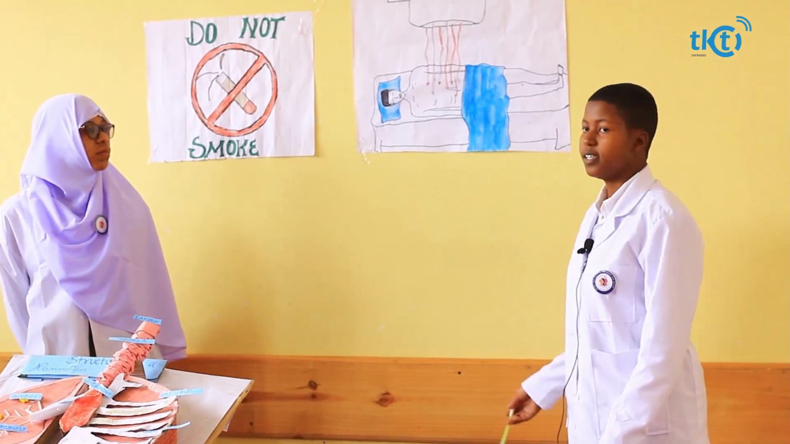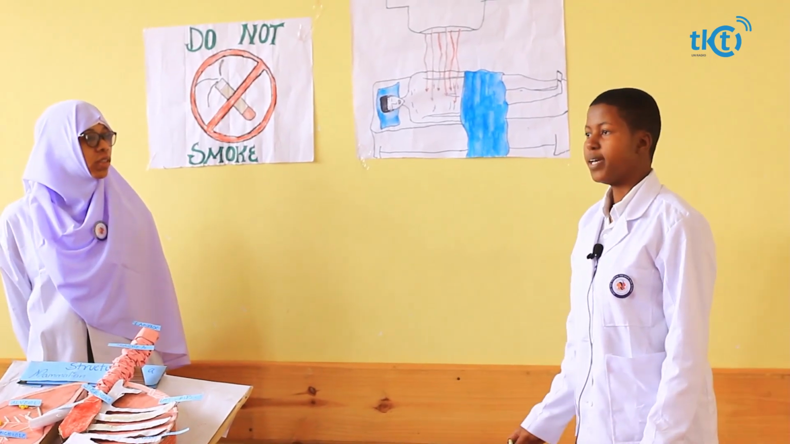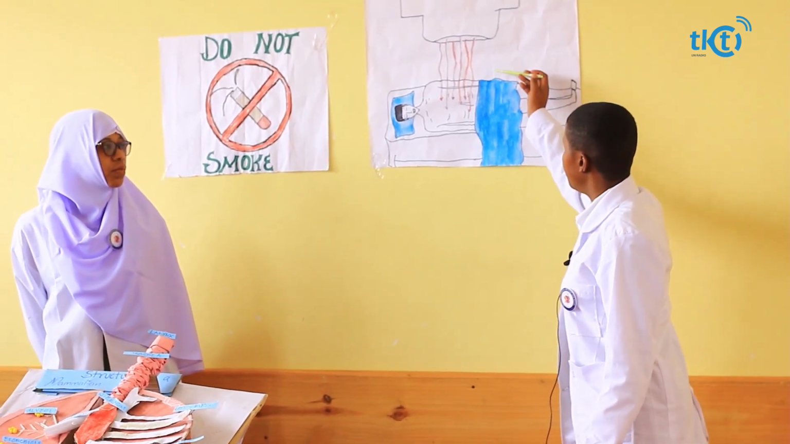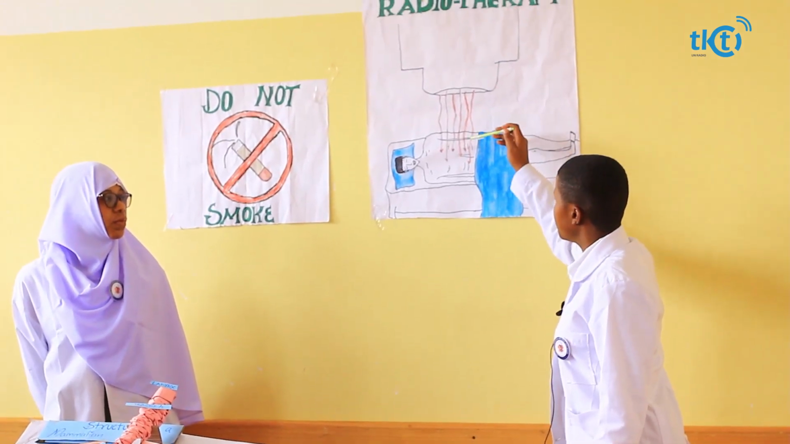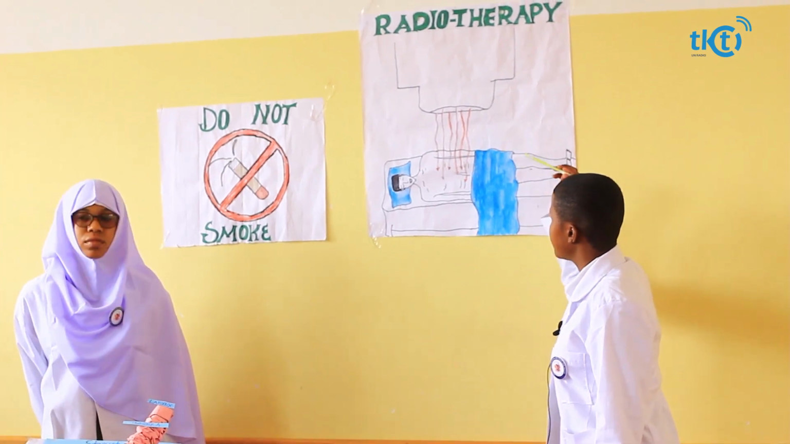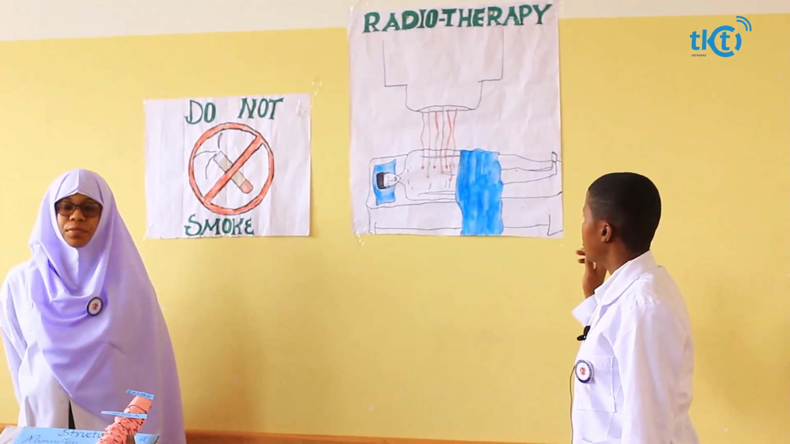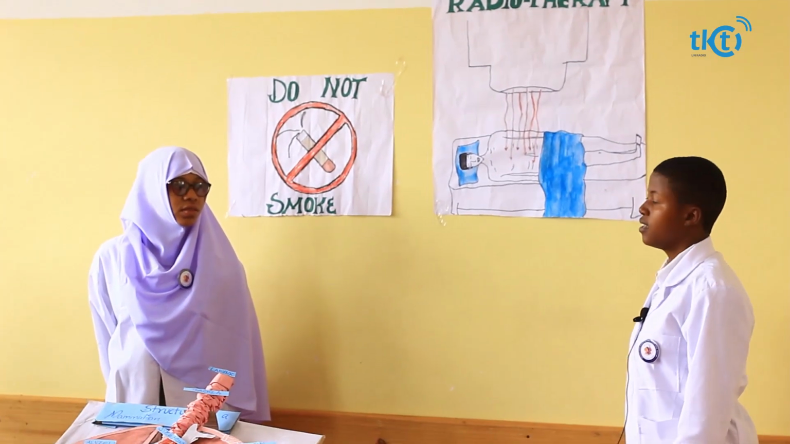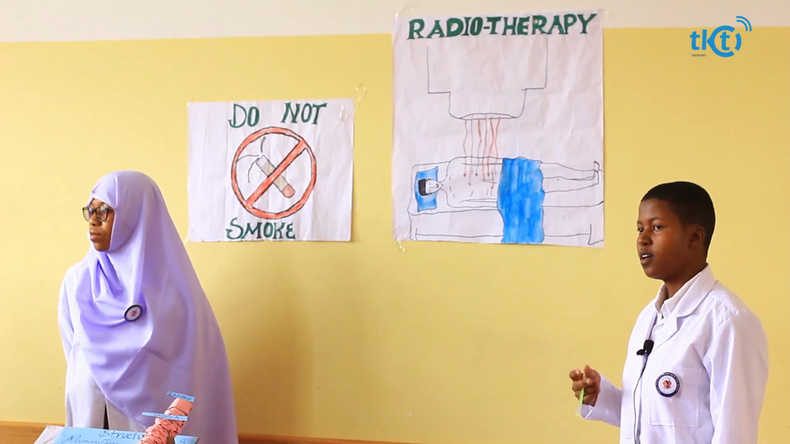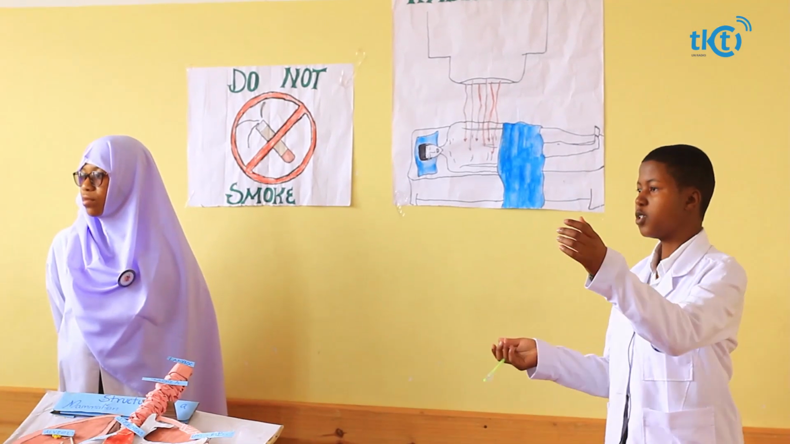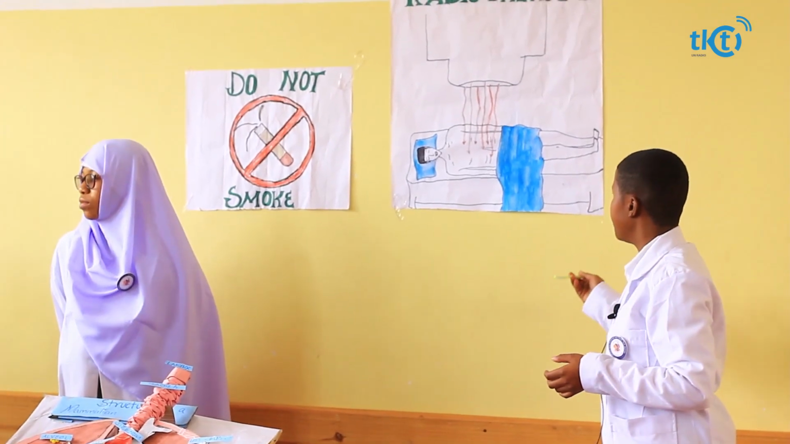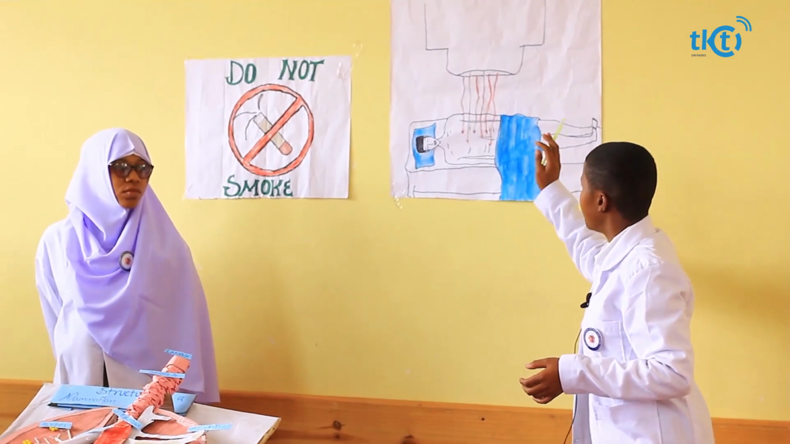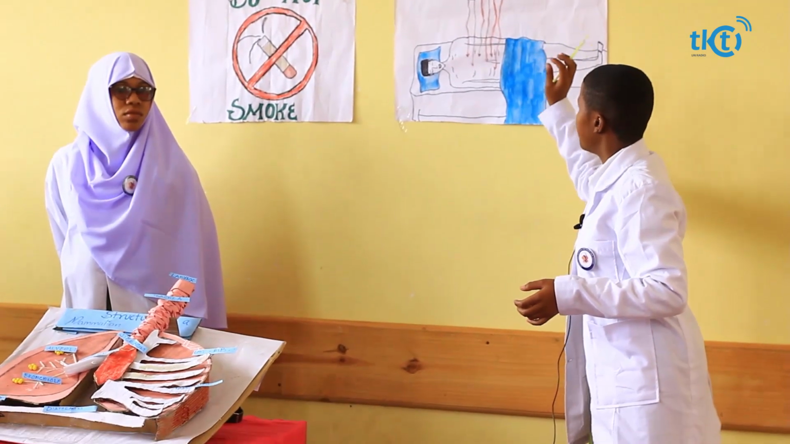And another one is internal radiotherapy, whereby it involves the use of a chemical substance which can produce radiation inside the lungs and stop the growth and development of the lung cancer. Also, the other method is chemotherapy, whereby it involves the use of chemicals which produce the substance which stops the growth and development of the lung cancer.